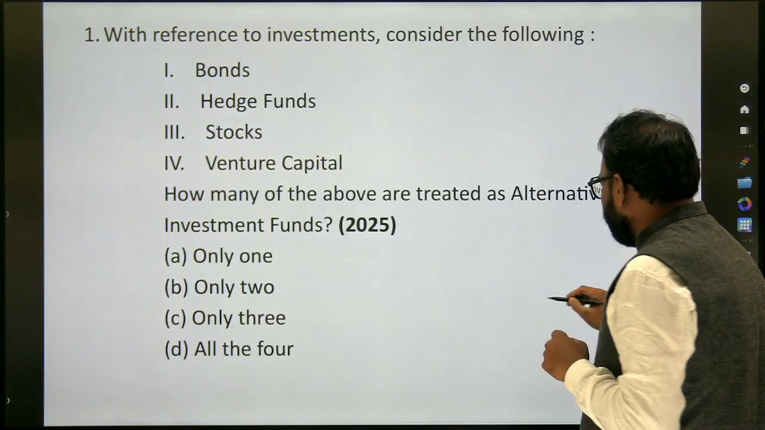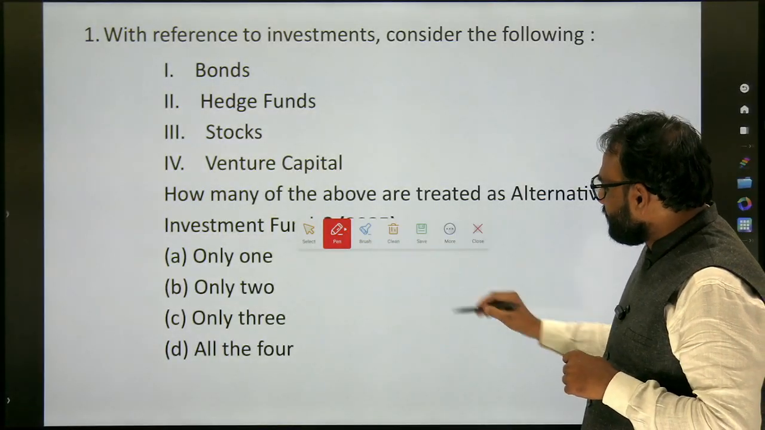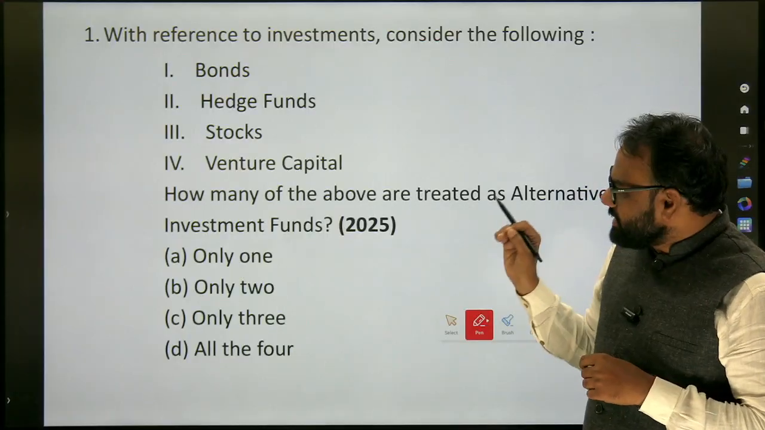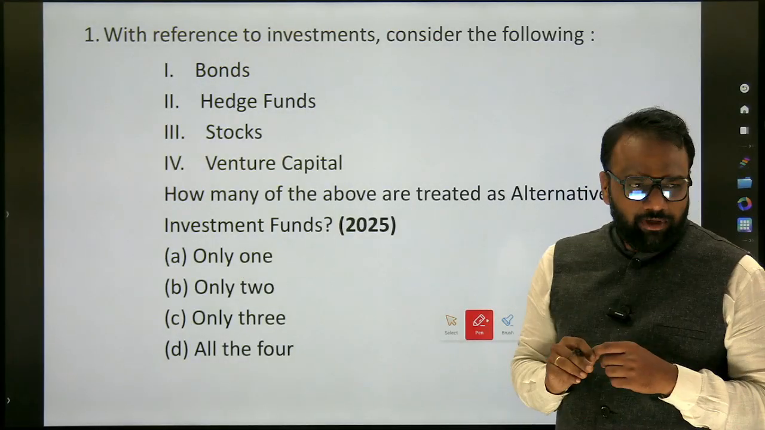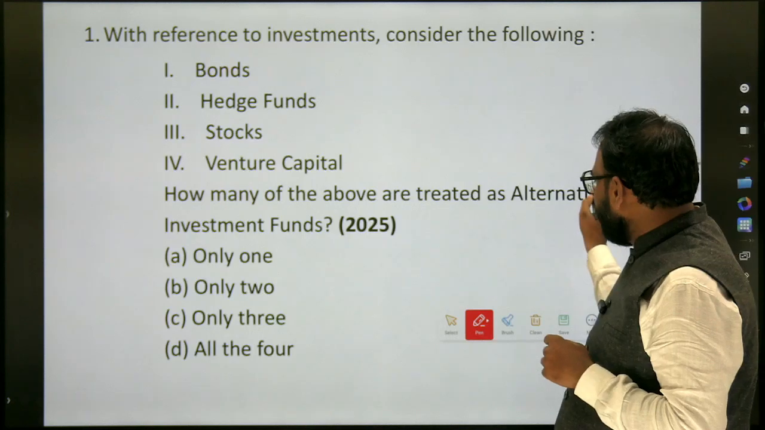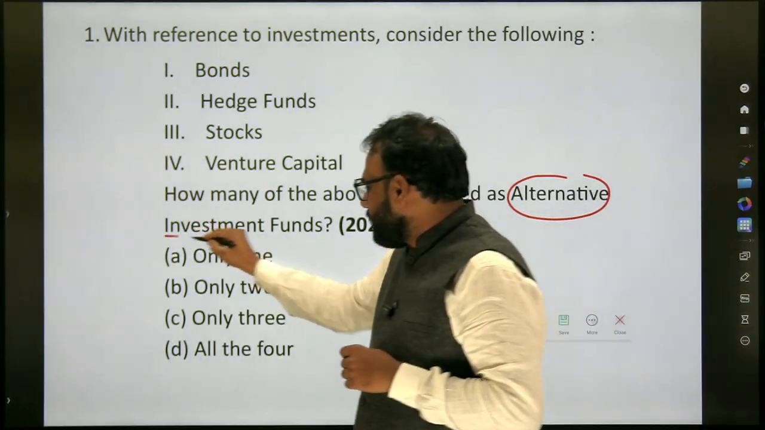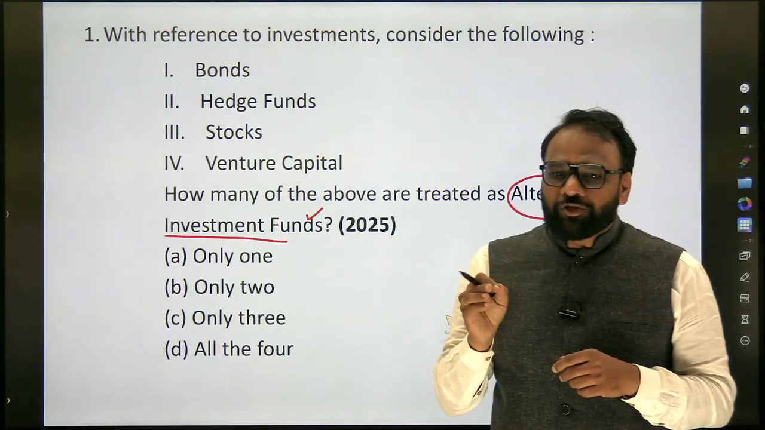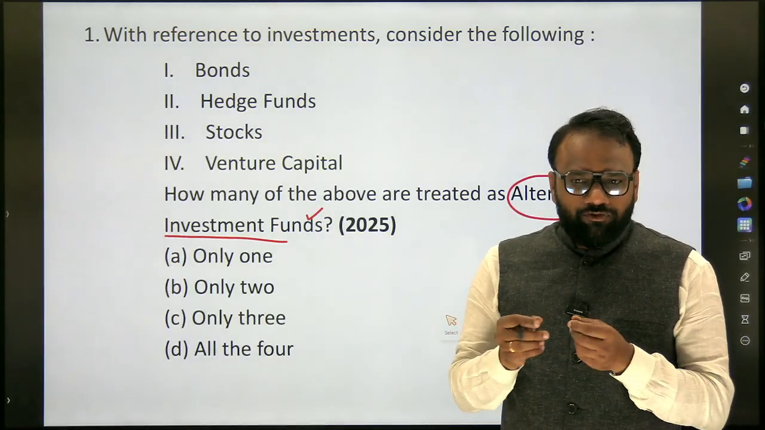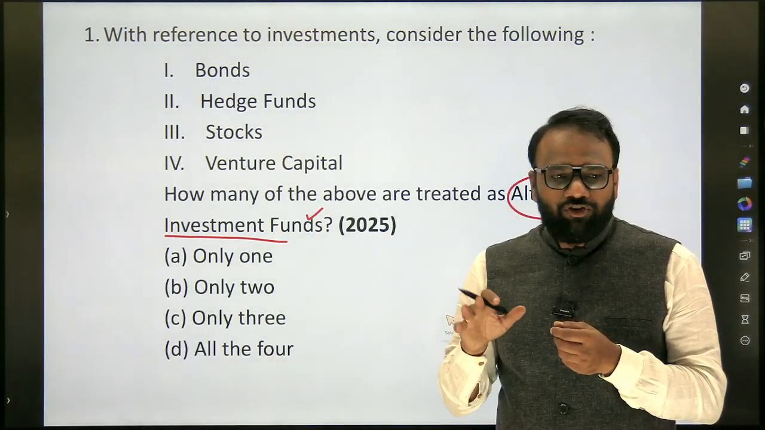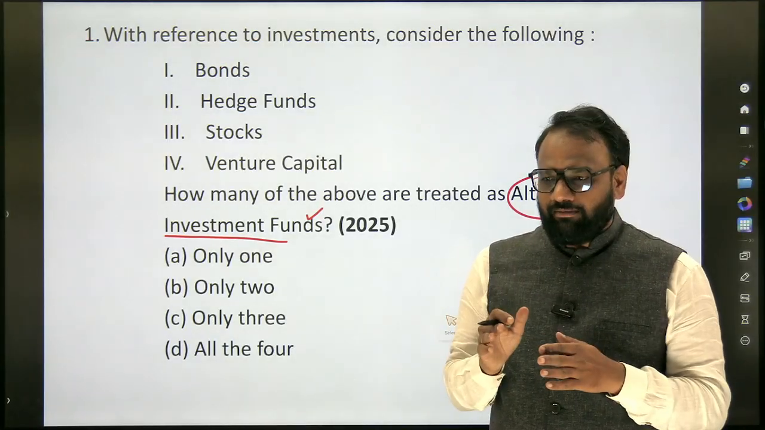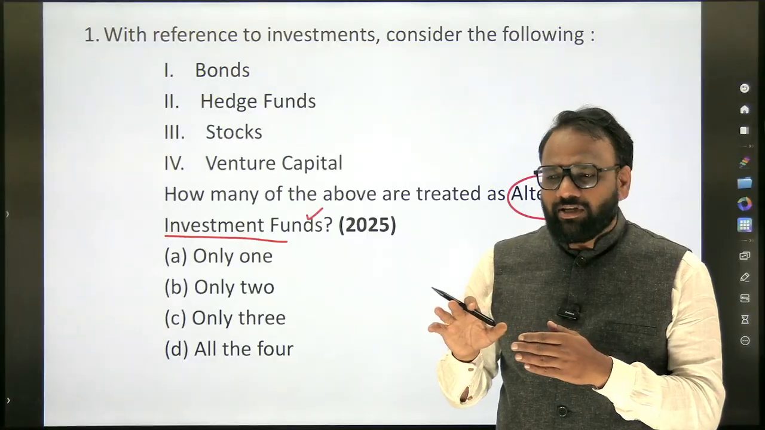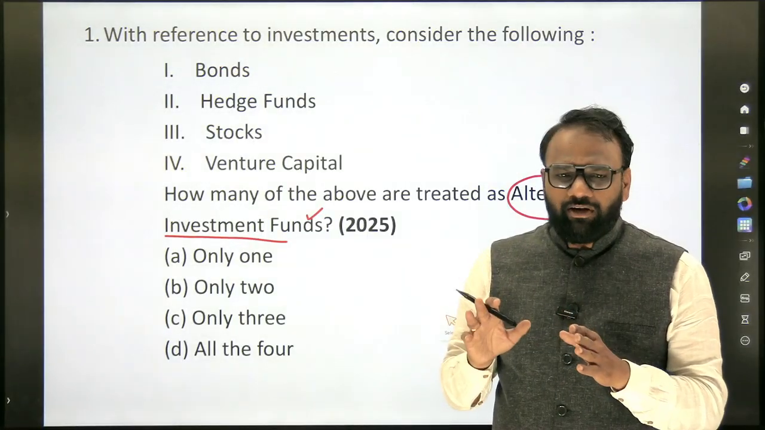What does the question say? With reference to investments, consider the following: bonds, hedge funds, stocks, venture capital. How many of the above are treated as alternative investment funds? First time such a question has appeared. In the past 30 years, if you refer to the question papers, such a question has never appeared. It indicates a changing pattern. But do these words appear as part of standard newspaper articles? They do appear on an everyday basis.